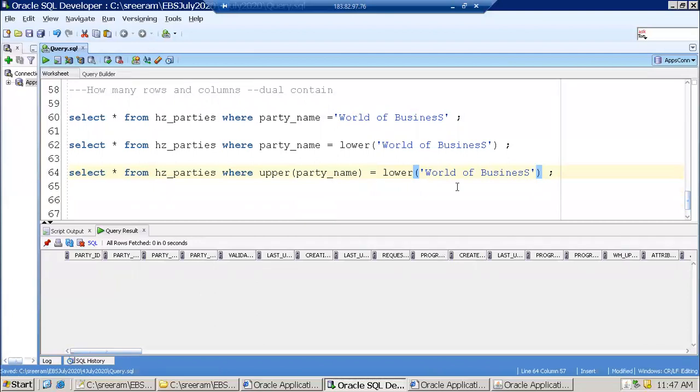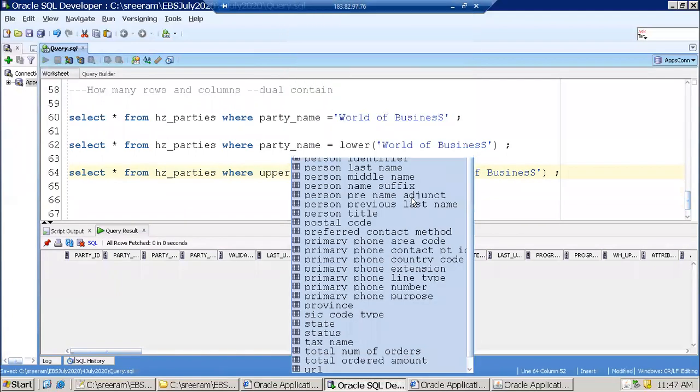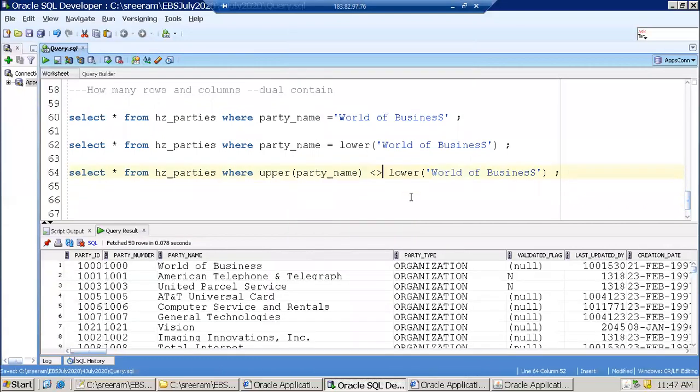You're converting this data into upper, and you're converting this data into lower. If you want to get the result, both should be on the same side. If both are on the same side and you're still not getting the data, it means the data itself is a mistake.